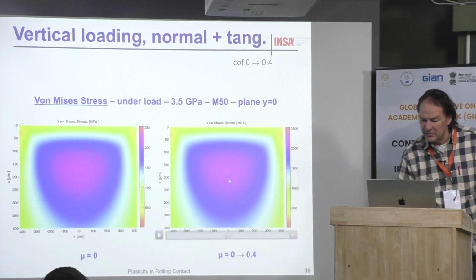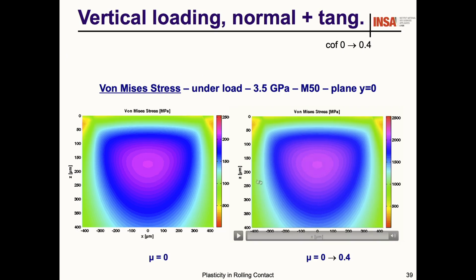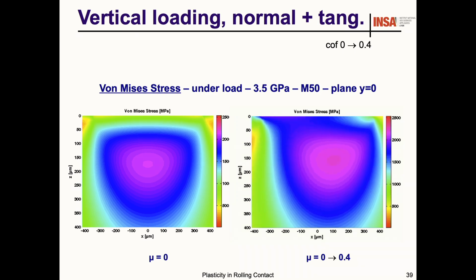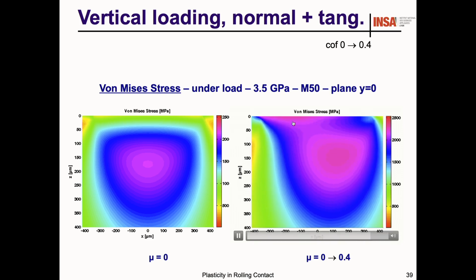Then this is von Mises stress, and here this is the effect of the friction coefficient. So the friction coefficient will increase from 0 to 0.4. Hope it will work. Remember, if it is higher than 0.3, the maximum should be at the surface. And you can see that at the end, the maximum reaches the surface. That explains typically why you have wear at the surface when you have no lubrication. It's very easy to have wear because the maximum is always at the surface.